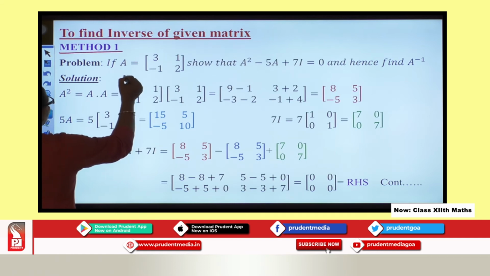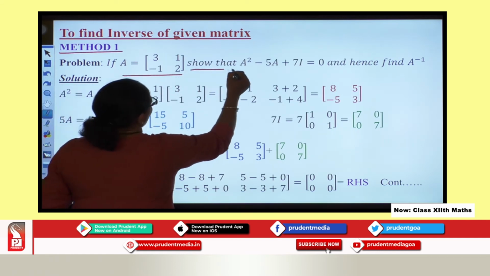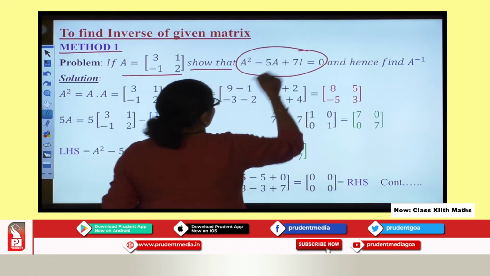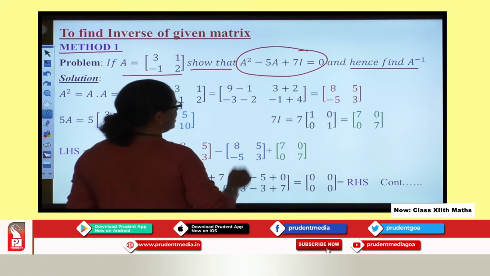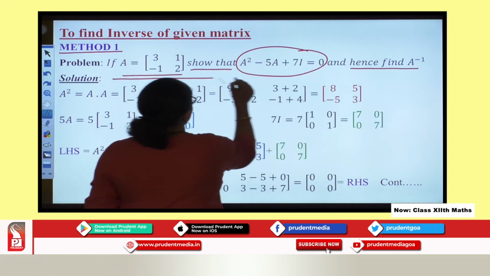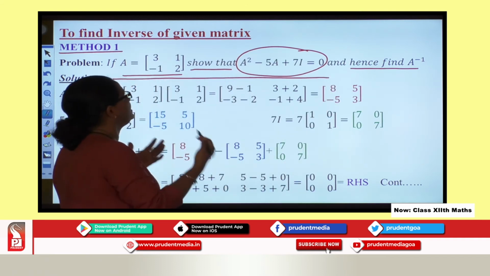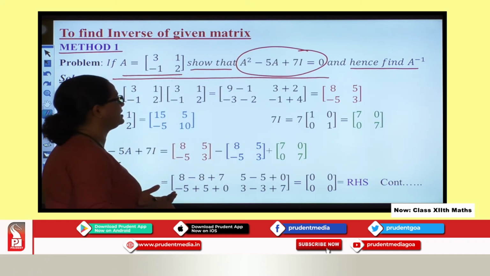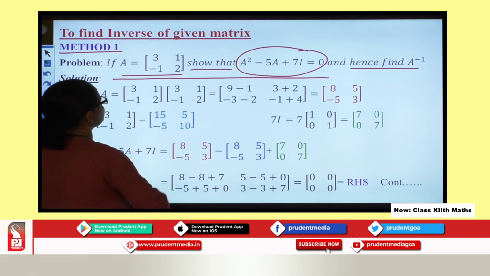If A is given as this, show that this equation is satisfied and hence find A inverse. The first half of this problem is similar to what we discussed in the first lesson of the matrices chapter. Now let us proceed further.